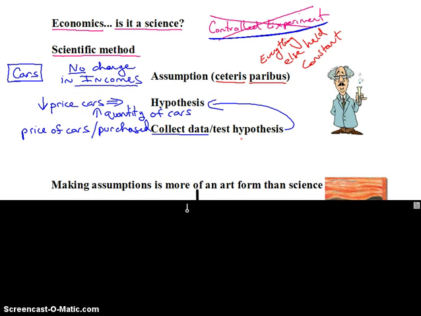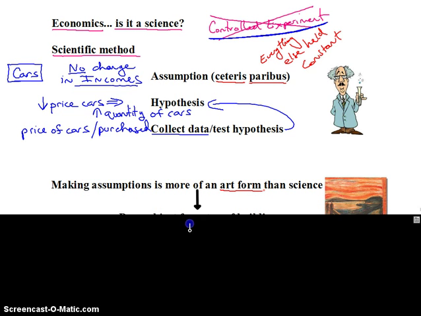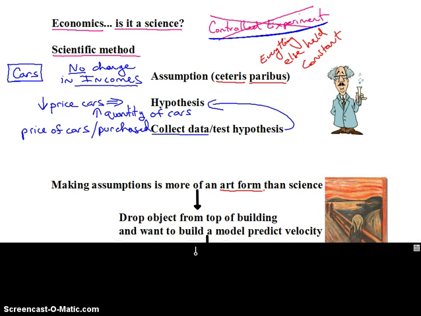Now, I want to say one last thing about this before concluding this video, and that is that when we make these assumptions up at the beginning, that oftentimes can be more of an art form than a science. It can be more art than science. So, for example, if we want to drop an object from the top of a building and build a model to predict velocity, some probably mathematical model that's going to predict the velocity of the object as it falls, the question is, what should be my assumptions? What assumptions should I make when I build that model?